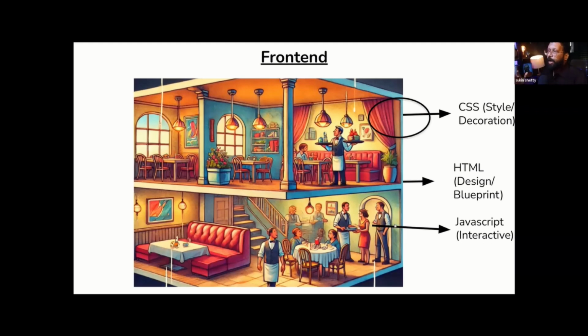How I learned front end. So what is this? This is a restaurant, right? This is how I'll teach you what front end means. So what do you see here? You see curtains, you see lights, you see paintings. What are those? Those are ambience. When you go to the restaurant, you see whether the ambience is good or not. That is the style, CSS. Don't worry about what CSS, HTML and all are. Just think that CSS is something called styling. How the website looks, the color, the styling, all that is CSS.